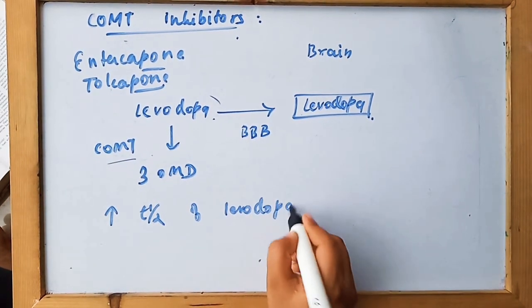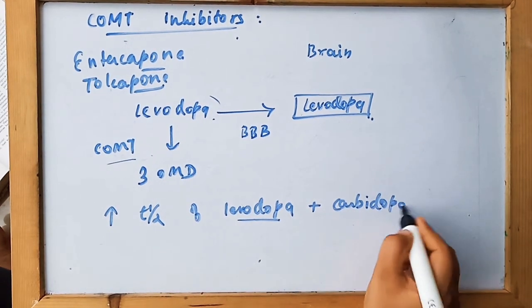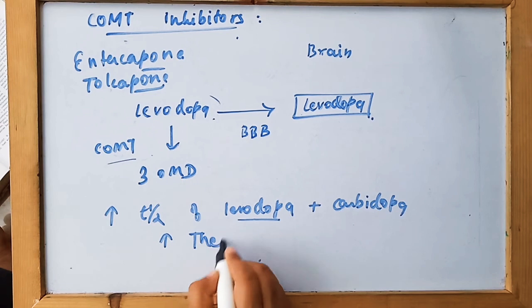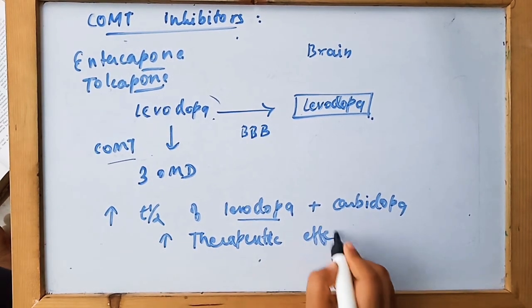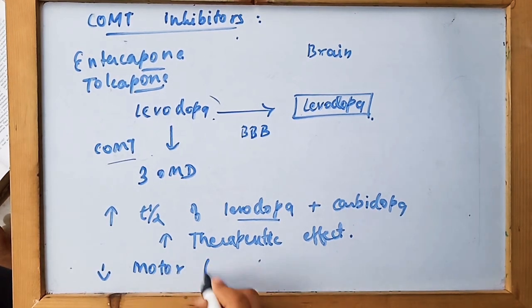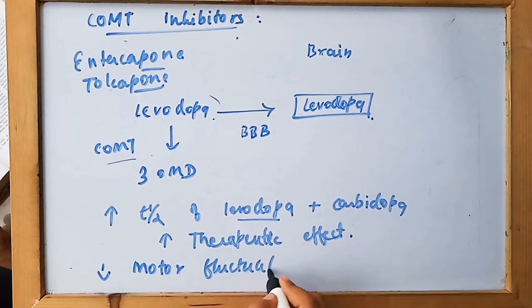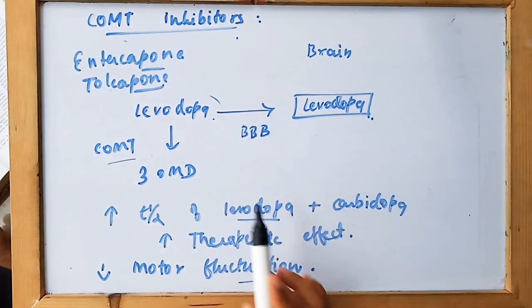They are given with levodopa and carbidopa to increase the therapeutic effect of levodopa in Parkinson's disease. They also decrease the motor fluctuations and are very effective in the treatment of Parkinson's. But the adverse effects of these drugs are nausea, vomiting, and hallucinations in severe cases.